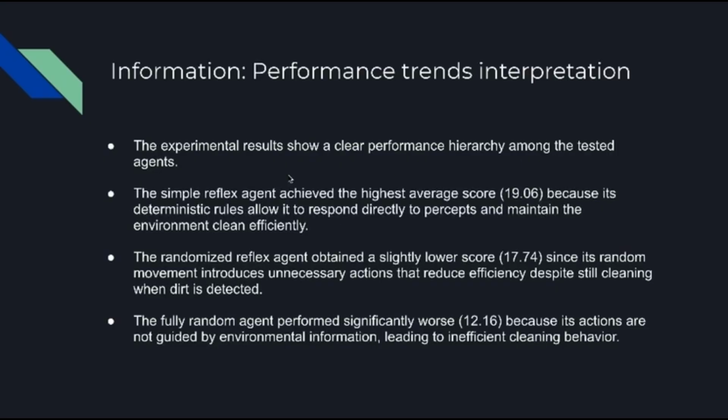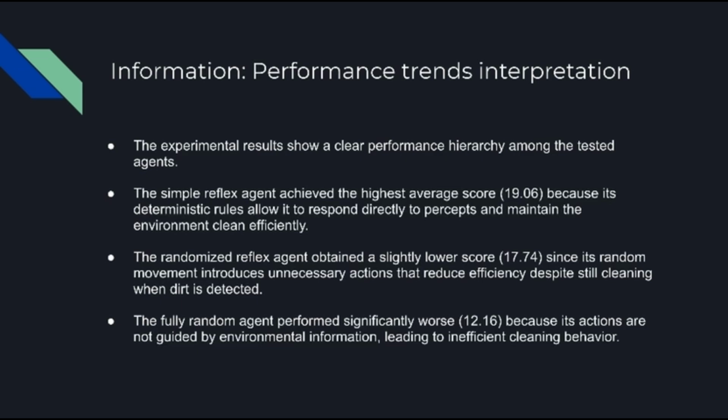The simple reflex agent achieved the highest average score, 19.06, because its deterministic rules allow it to respond directly to percepts and maintain the environment clean efficiently. The randomized reflex agent obtained a slightly lower score of 17.7524 since its random movement introduces unnecessary actions that reduce efficiency despite still cleaning when dirt is detected. Finally, the fully random agent performed significantly worse, 12.16, because its actions are not guided by environmental information, leading to inefficient cleaning behavior.